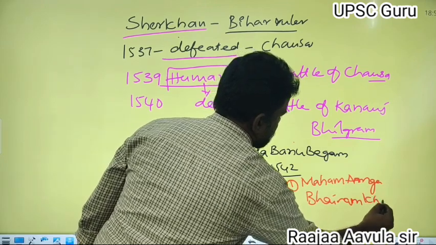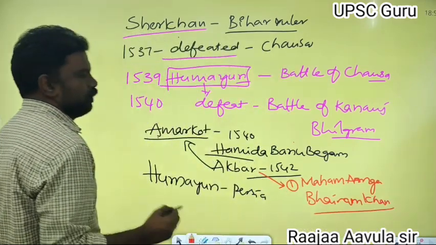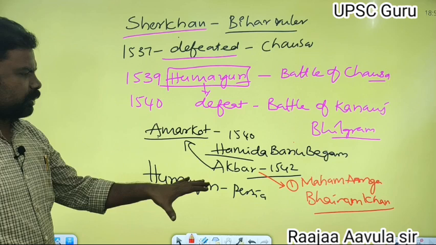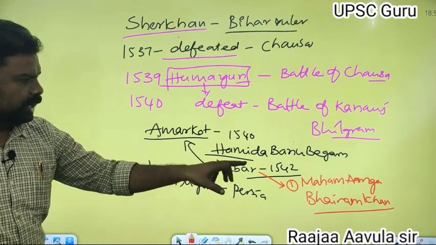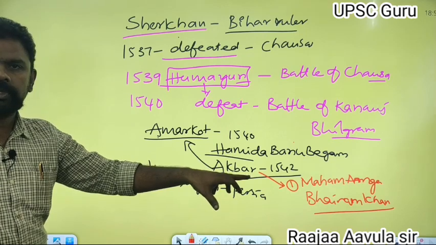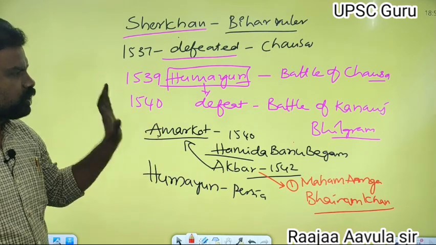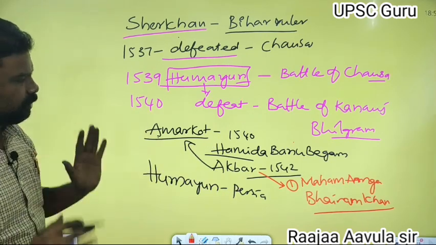Under these two guidances, Akbar was brought up. Mahamangma was the stepmother of Akbar. Bairam Khan was the army chief of Humayun. So this was after Humayun left for Persia.